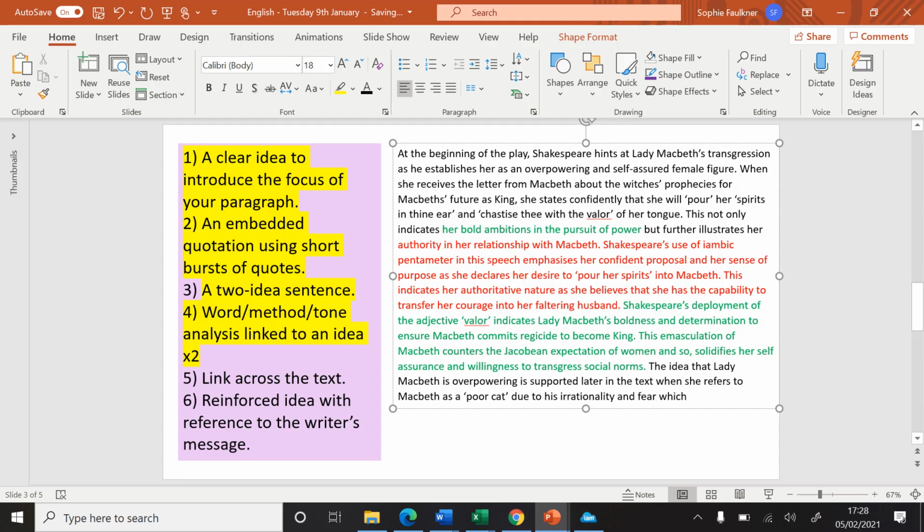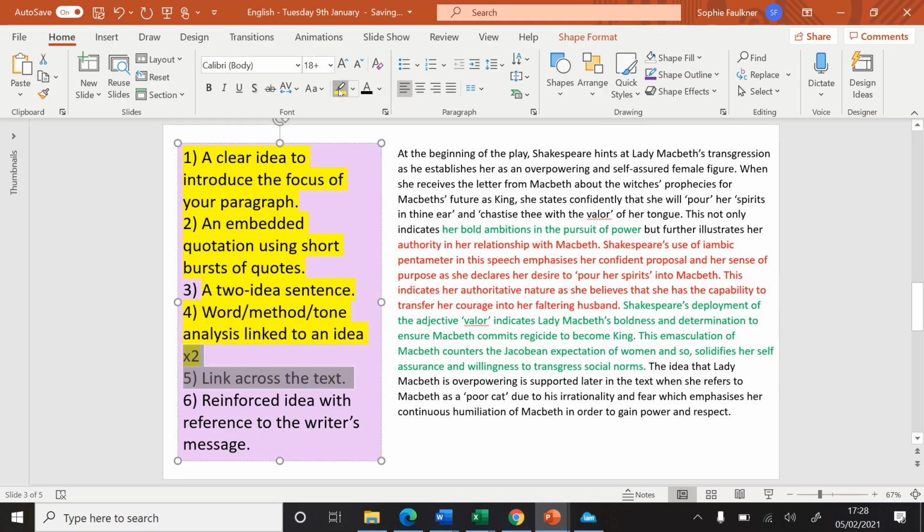Which, and now I need to explain this a little bit, because I can't say that this quote shows that she's overpowering without briefly explaining it, which emphasizes her continuous humiliation of Macbeth in order to gain power and respect. That's my link. And then finally, and really importantly, is my reference to the writer's message.